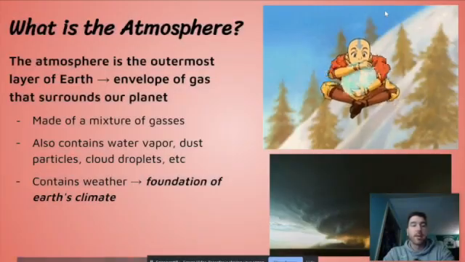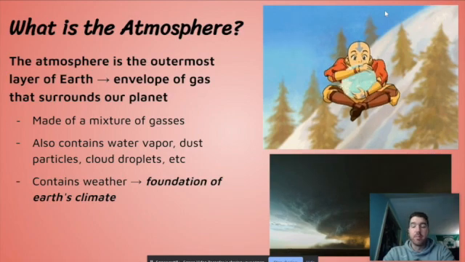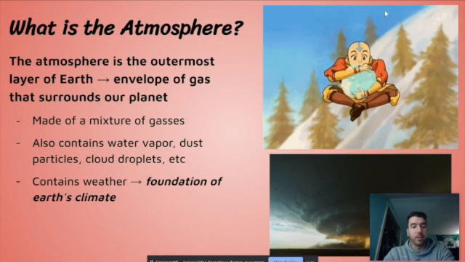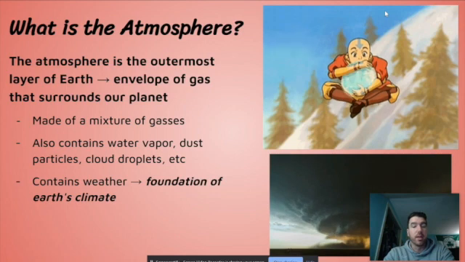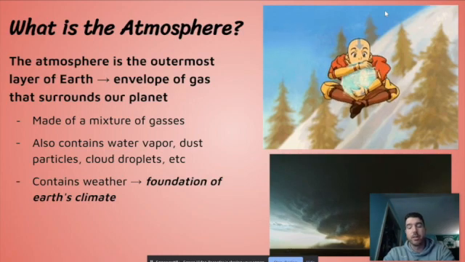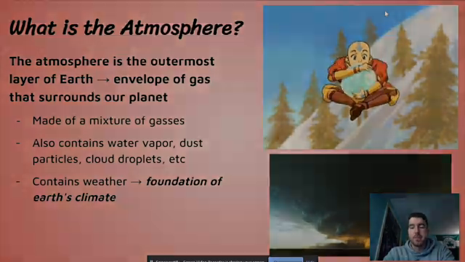All right, so what is the atmosphere? The atmosphere is the outermost layer of Earth, and it is a relatively thin envelope of gas that surrounds our planet. It's made up of a mixture of gases. Most people only think oxygen and CO2 when they think of the atmosphere, but it's actually much more than just those two gases. It also contains water vapor, dust particles, cloud droplets, and things of that nature. And it also contains weather, and it serves as the foundation of Earth's climate, as stated in the previous slide.